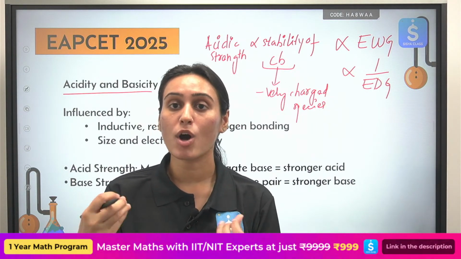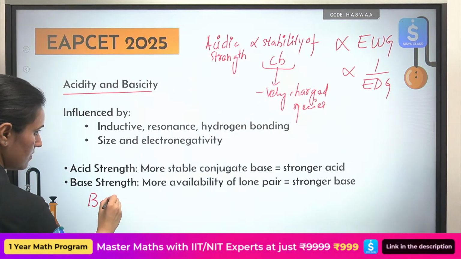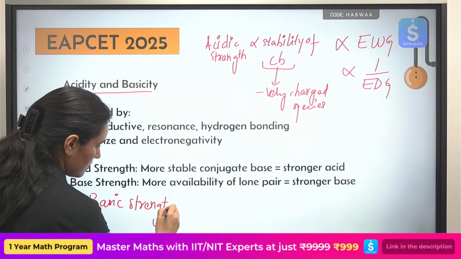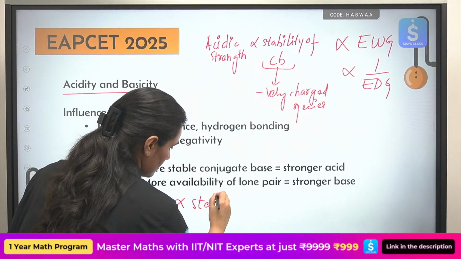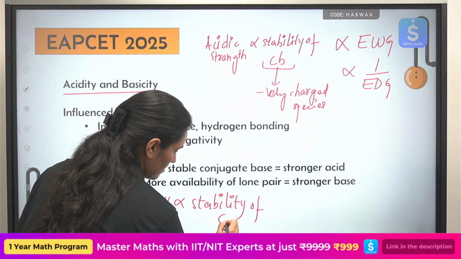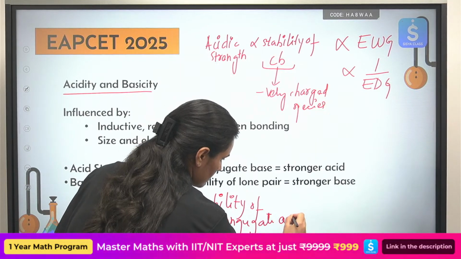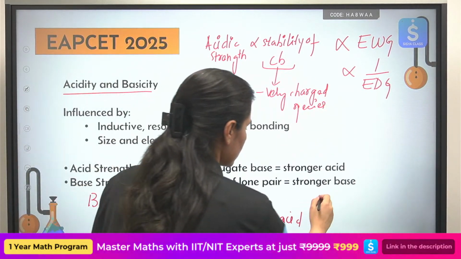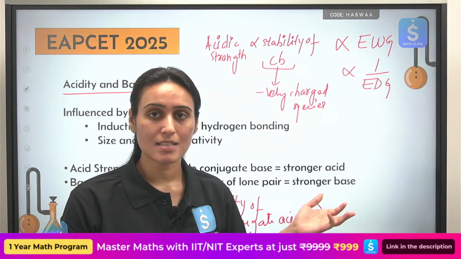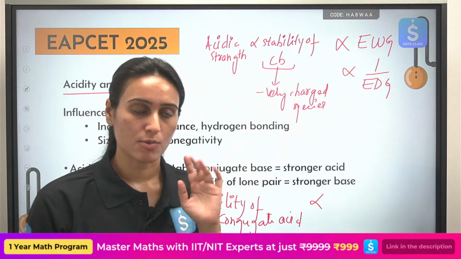Compare the stability of conjugate acid. So, conjugate acid, positively charged species, you can increase the stability of something which is positively charged by attaching electron donating groups to it.